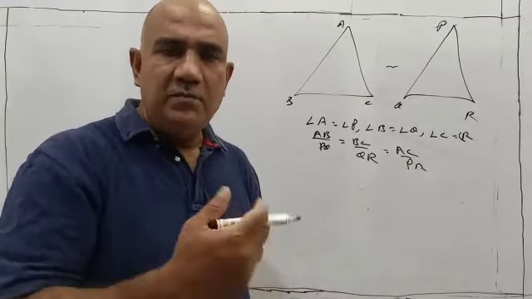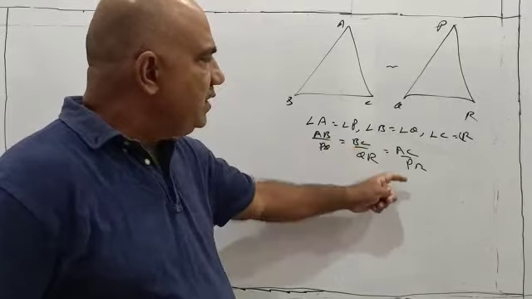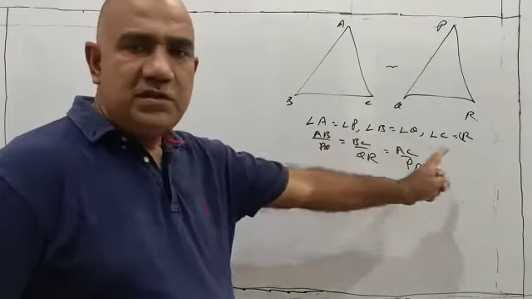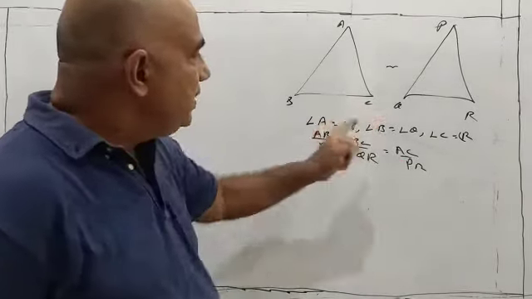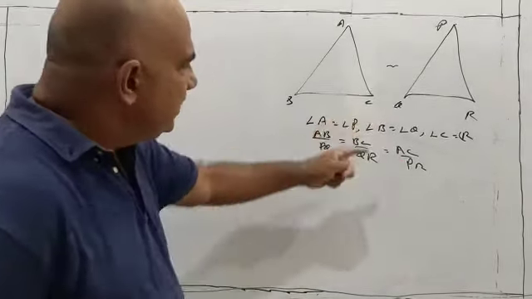That means in similar triangles the corresponding angles are equal and the corresponding sides are proportional. So that we have seen with these two results.